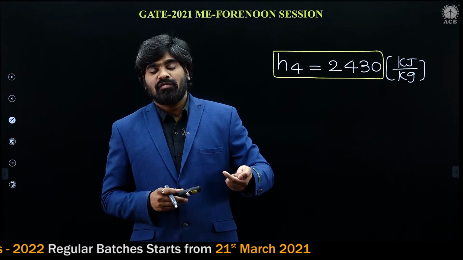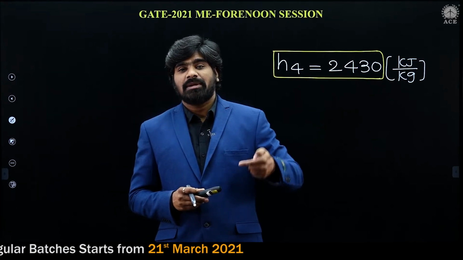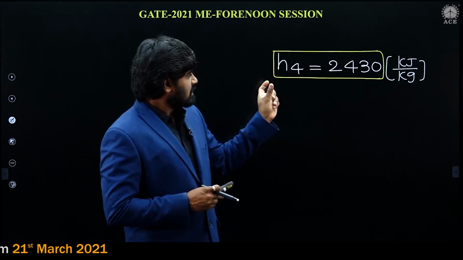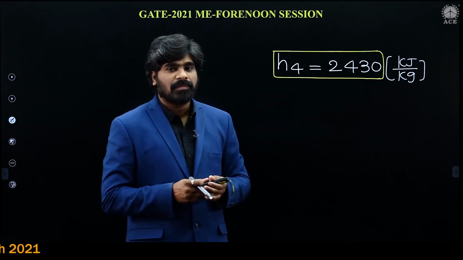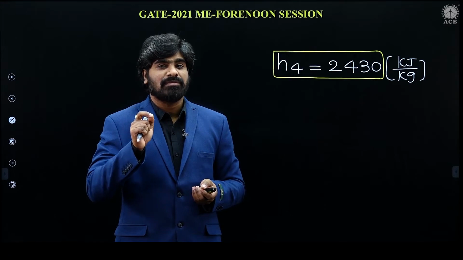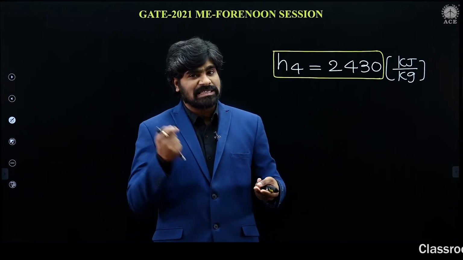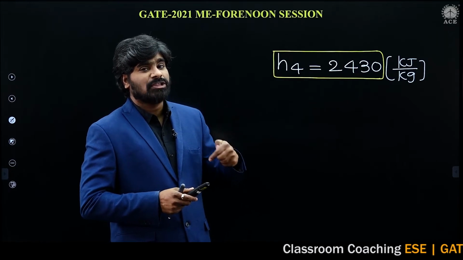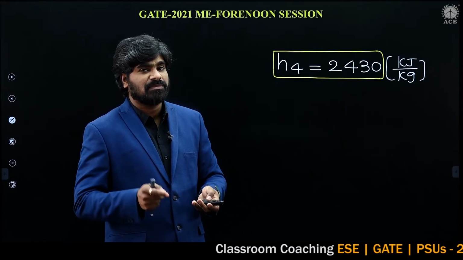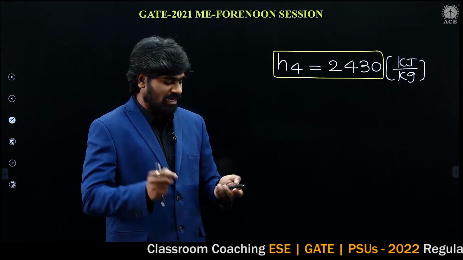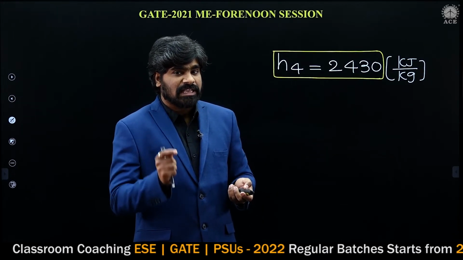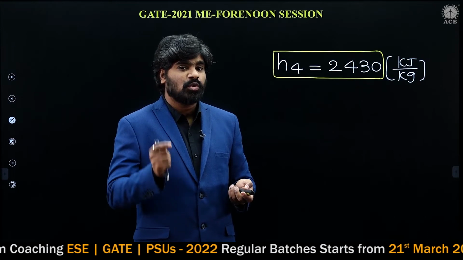Now we want to find the dryness fraction at point 4, that is the quality of steam. Let us consider point 4 is a liquid plus vapor mixture, that is wet steam. What is the enthalpy of wet steam? Enthalpy of wet steam is equal to Hf plus X into Hg minus Hf.